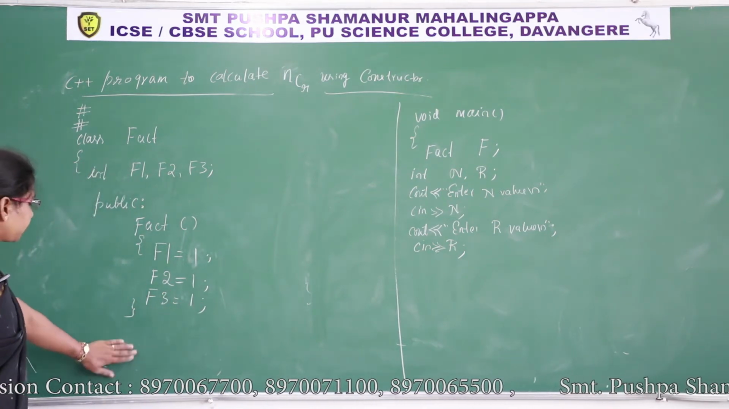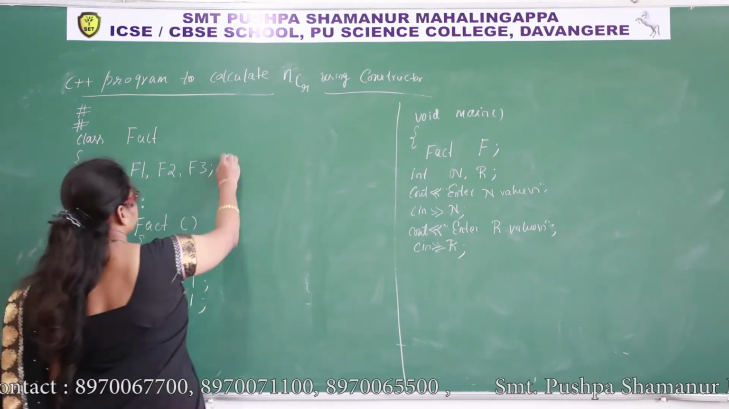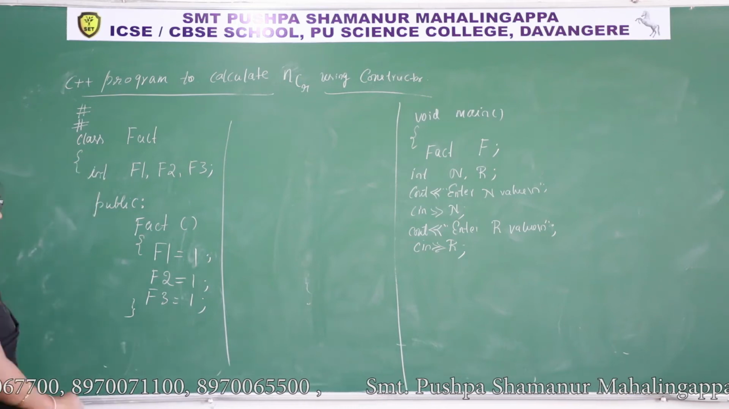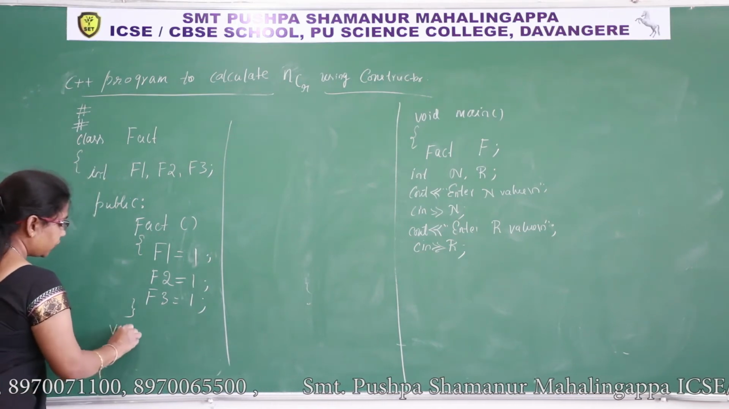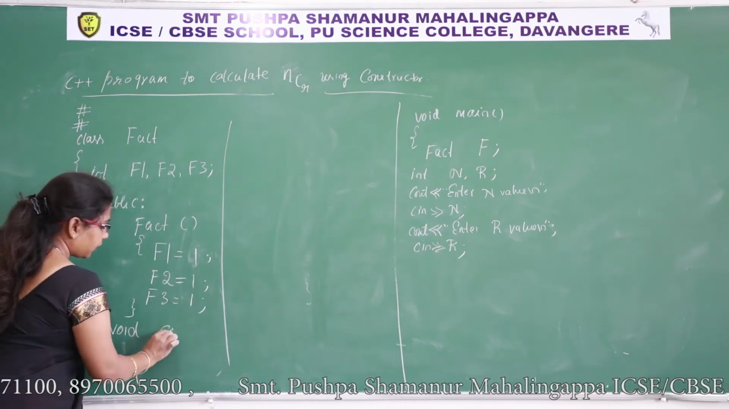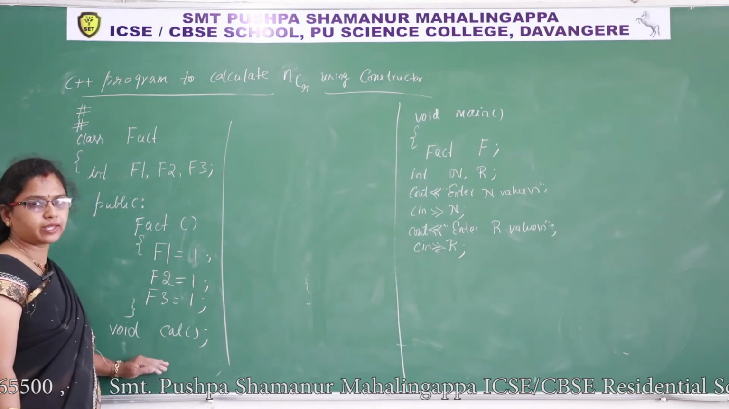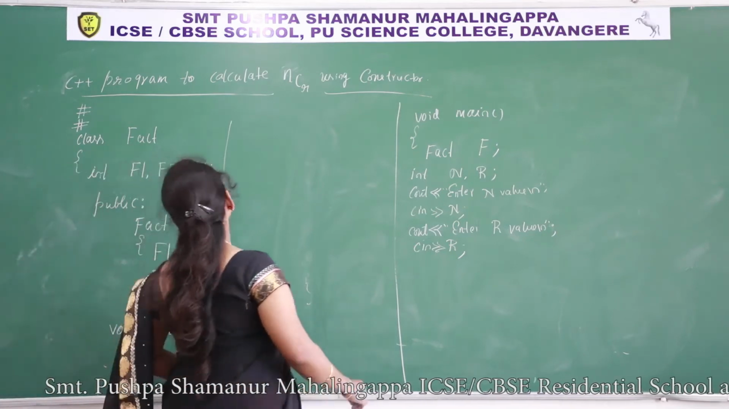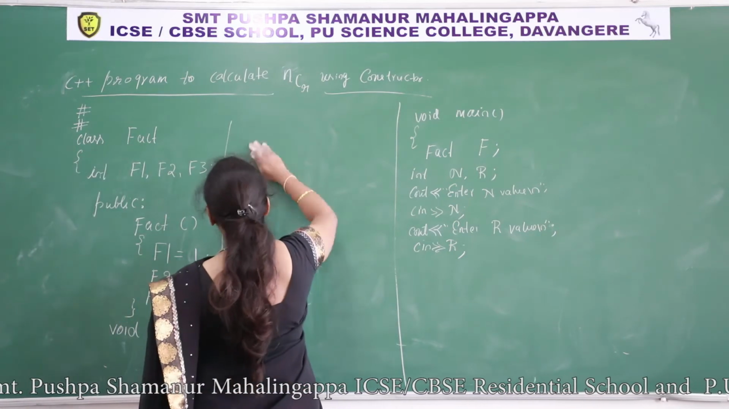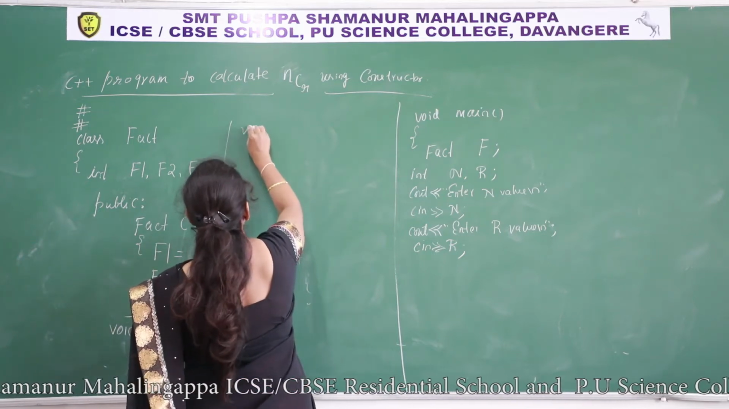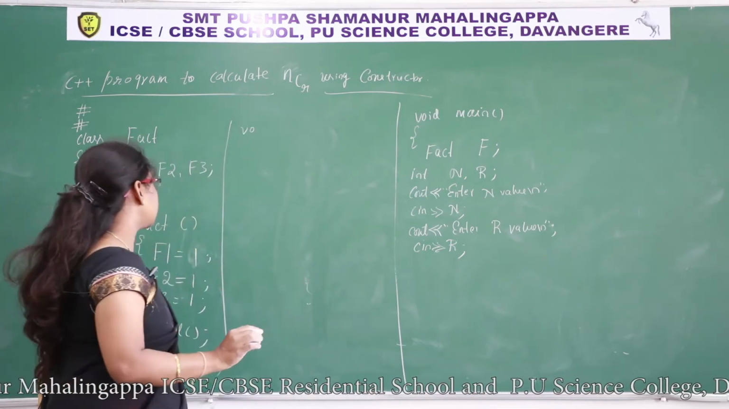Now function, I'll take cal as a function. See, this function having looping statement, so I'll define outside the class void cal. Right now I write void cal, later I'll modify that according to the requirement. What would be the data return type specifier, we'll see. How to define member function outside the class.